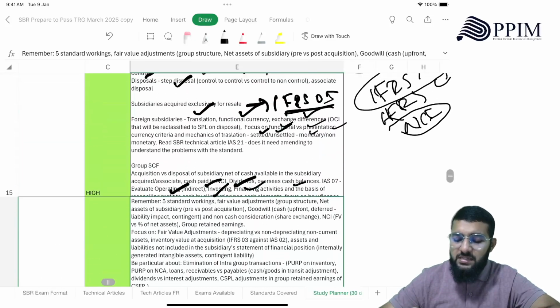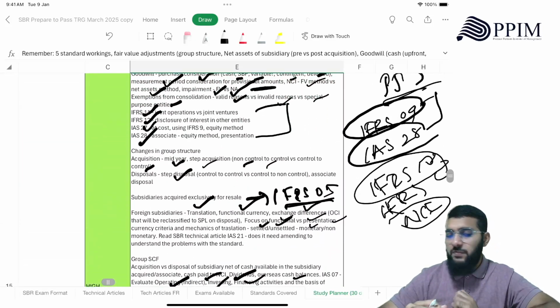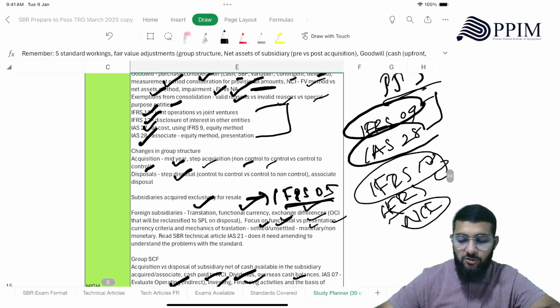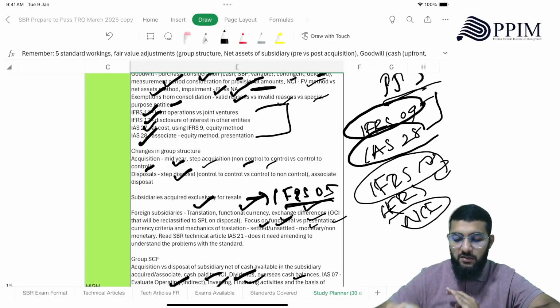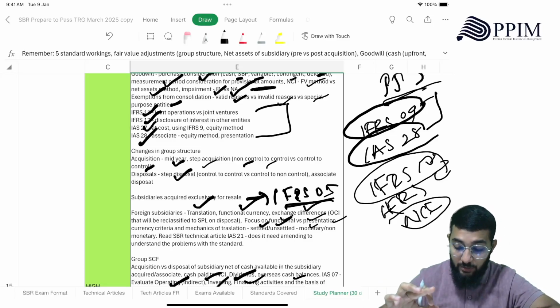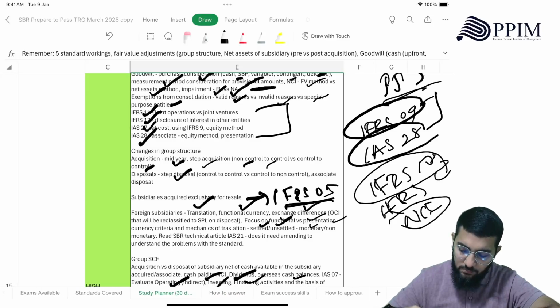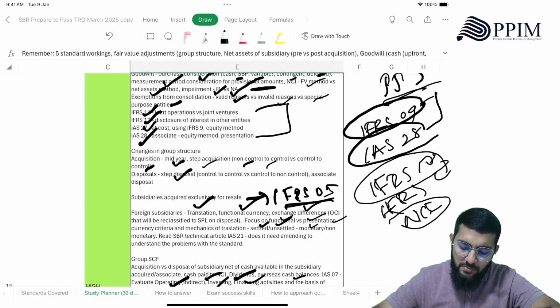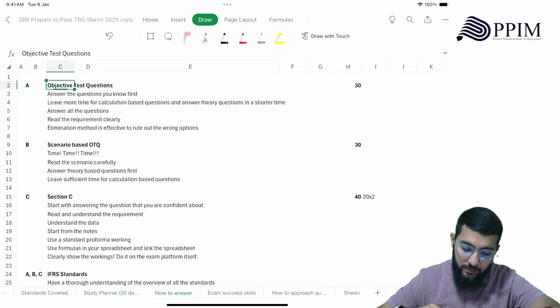So these are the specific nuances of the standard that you need to be very clear, very thorough, and very particular about. Is that clear? All right.